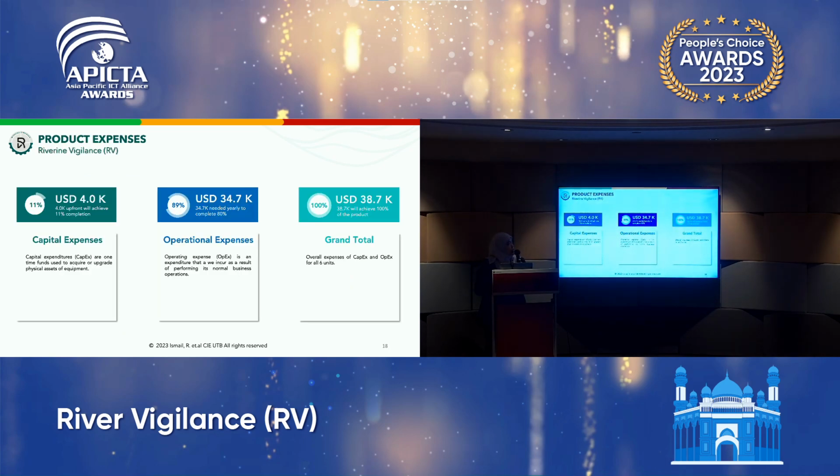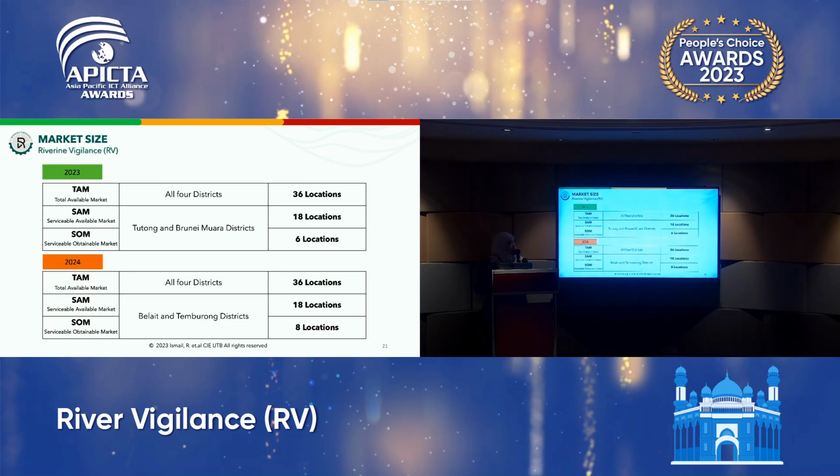So this is the rough cost of our product, which costs around 38.7K. That comes in a set of 6 units. And this is our rough estimate of our market size as well. We have to cover 36 locations that cover all 4 districts in Brunei Darussalam. And as of now, we have deployed up to 18 locations that cover Tutong and Brunei Muara district.